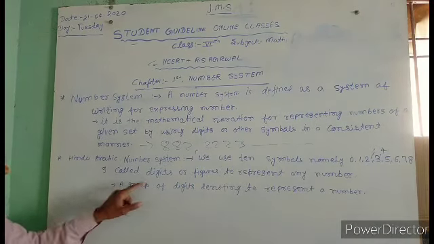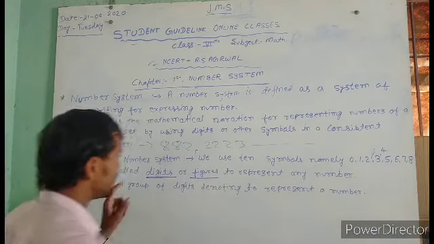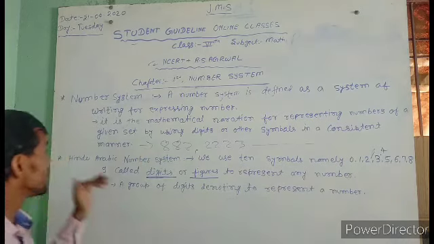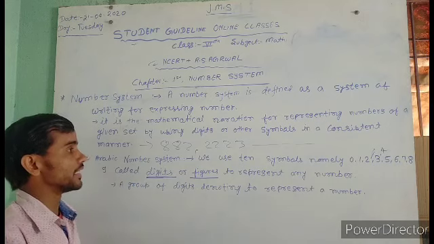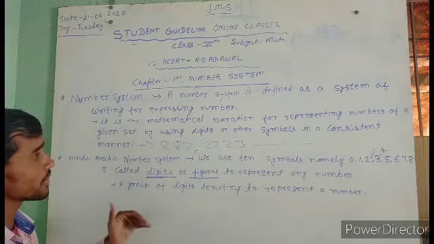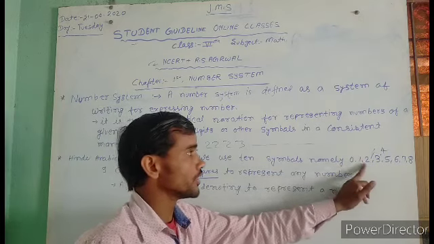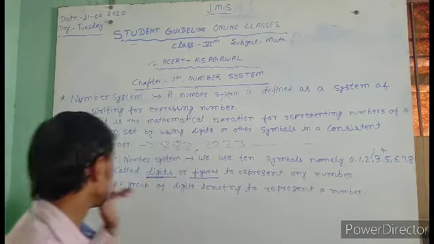These are called digits or figures, used to represent any numbers. It means in the Hindu-Arabic system we represent the number system with the help of 0, 1, 2, 3, 4, 5, 6, 7, 8 and 9.